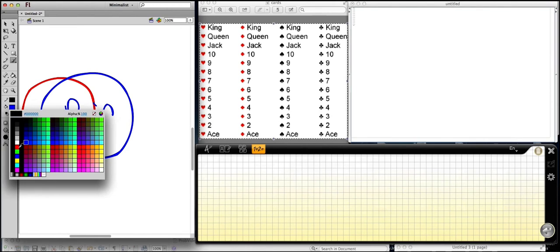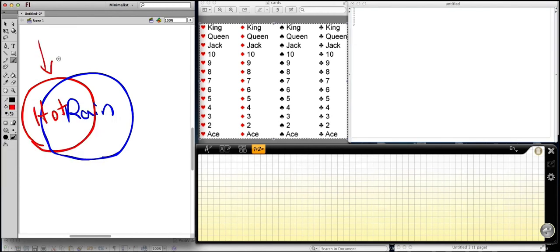Blue is rain, red's hot. Probability that it's hot is, we'll say, 60%. Probability that it's going to rain, that's like 80%. So in this instance, you have what equals 140%. No, that can't happen. So what's wrong with the picture?